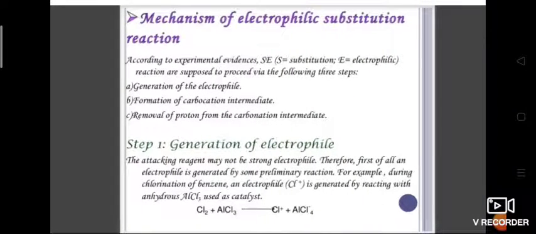In the mechanism of electrophilic substitution, first is generation of the electrophile. First, one electrophile will form. Next, formation of the carbocation intermediate. Next, removal of a proton from the carbocation intermediate. So let us take an example, the generation of the electrophile. First, one electrophile will be generated. For example, if you take chlorine,